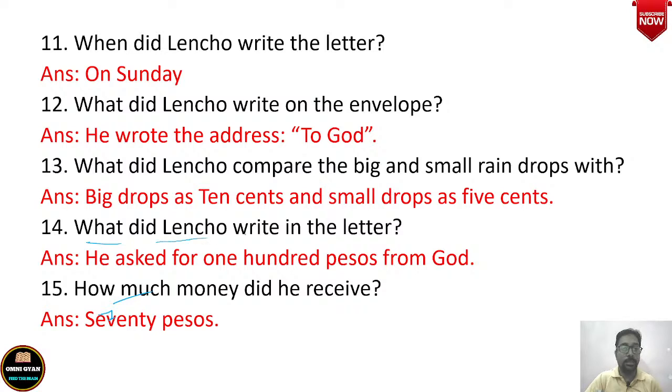Now, what did Lencho write in the letter? Lencho asked for 100 pesos from God. So in the letter he said that God, I'm in a big difficulty. All my crops have been destroyed. So he demanded, he asked for 100 pesos from God. So he asked for 100 pesos from God in his letter.